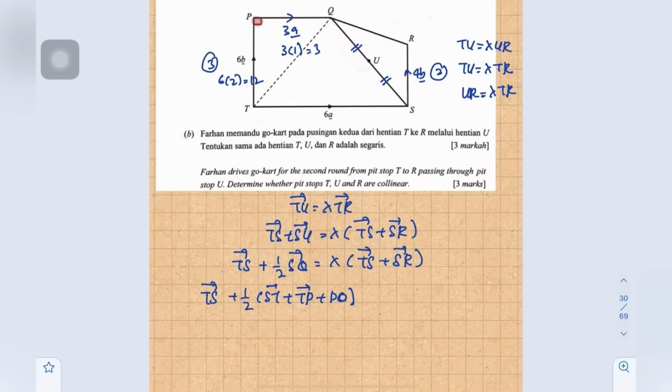Don't forget to write the vector. This equals lambda times TS plus SR.